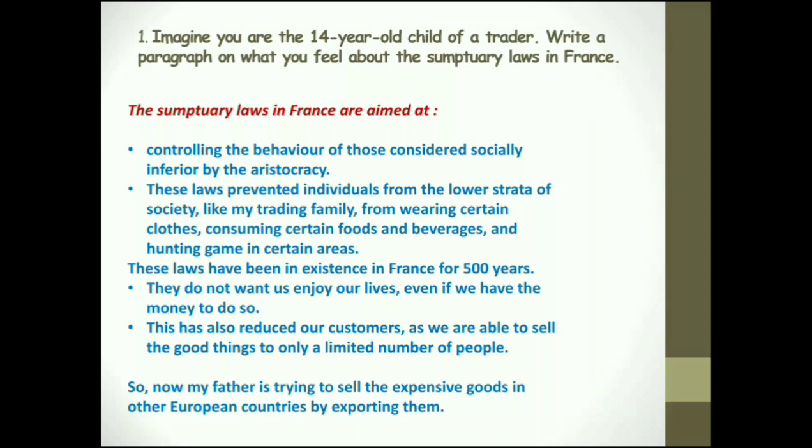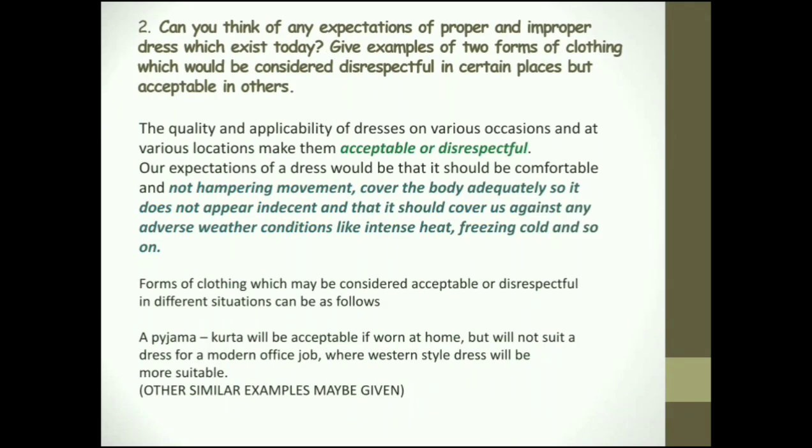Okay, the next question under the activity section. Can you think of any expectations of proper and improper dress which exist today? Give examples of two forms of clothing which would be considered disrespectful in certain places but acceptable in others.